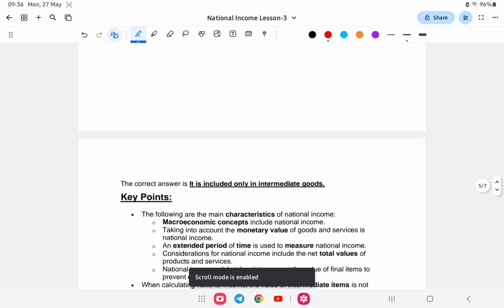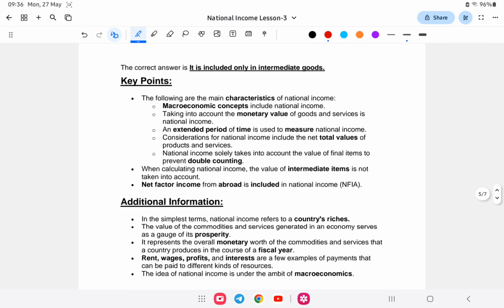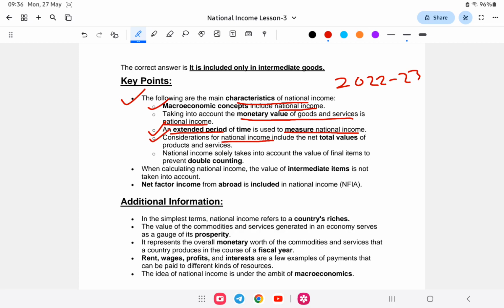So let us study about this. The following are the main features of the national income. Macroeconomic concepts include national income. Taking into account the monetary value of goods and services is national income. An extended period of time is used to measure the national income, meaning the time frame of 2022-23. Consideration for national income includes the net total values of goods and services. The net national income solely takes into account the value of final goods to prevent double counting.